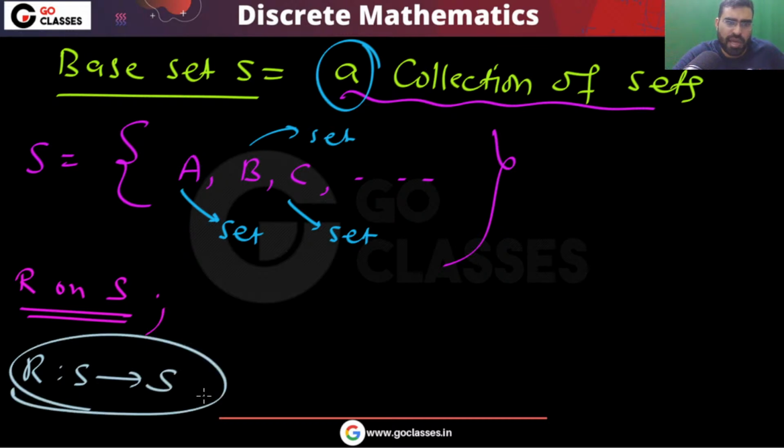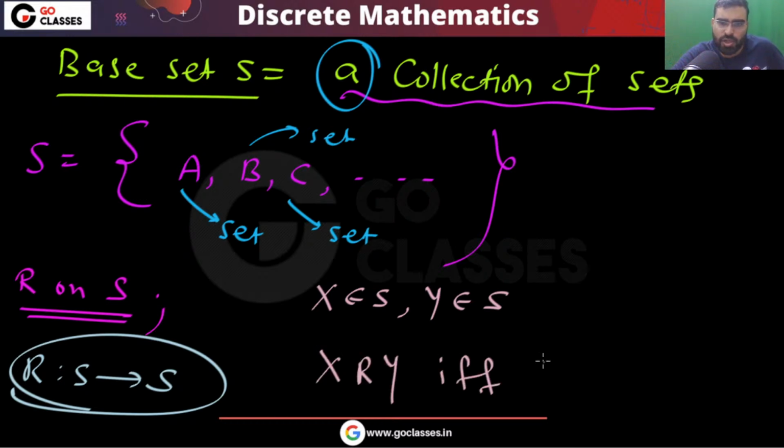Now the question is saying that if you take two elements, X belonging to S and Y belonging to S, then X is related to Y if and only if X intersection Y is phi. So this is given, meaning when they are disjoint, then they are related. Is this clear?